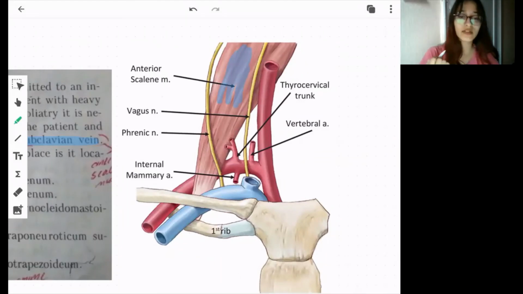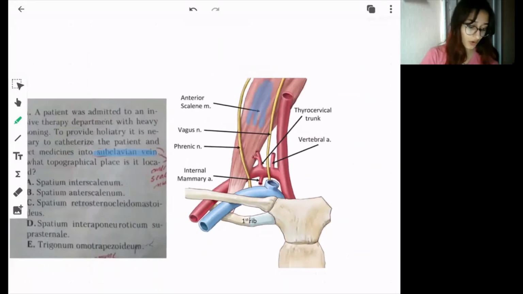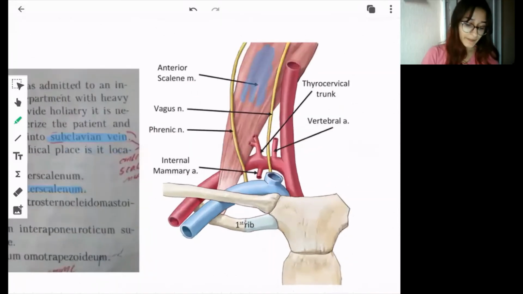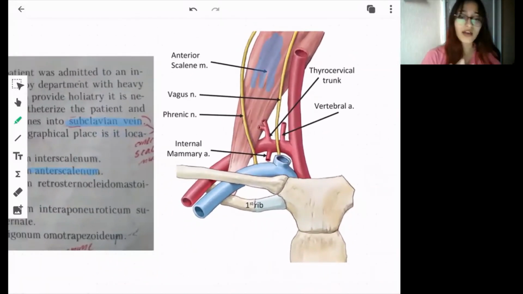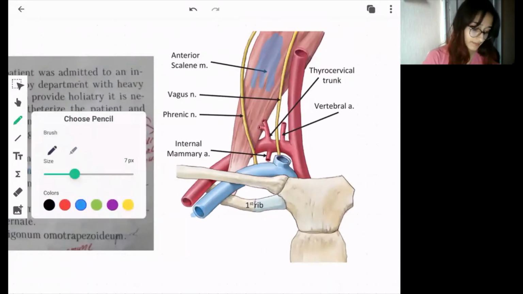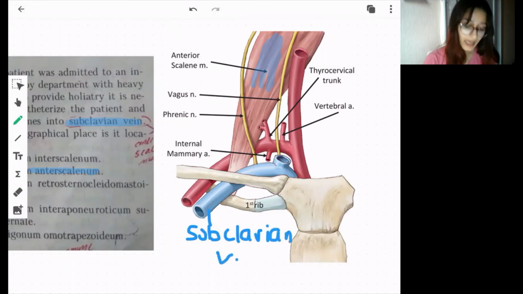The space in front of it is called the spatium antescalenum, and the space behind it, between the anterior and the middle scalene muscle, is the spatium interscalenum, that is, the interscalene space. You can see its relations: in front of the anterior scalene is the subclavian vein, and behind it is the subclavian artery.